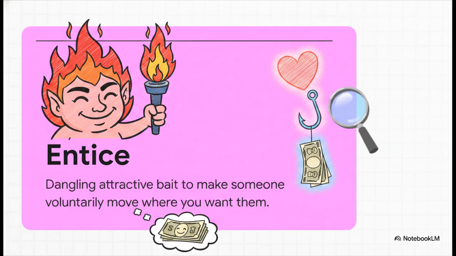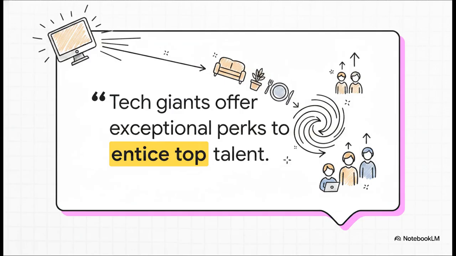Need a funny way to remember it? Imagine showing a massive stack of Japanese yen to someone at a very nice time to lure them in. Yen, nice. Entice. Just look at how this plays out in the real world. Tech giants offer exceptional perks to entice top talent from around the globe. These highly skilled workers aren't being dragged into the office against their will. They are being irresistibly attracted by phenomenal benefits. The company sparks that desire, and the talent just follows.